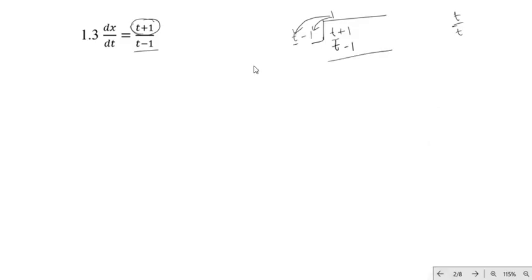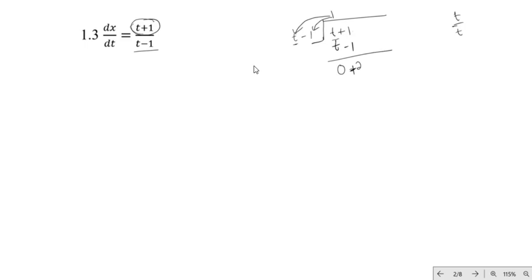Now you subtract. t minus t is 0, and then t minus minus 1 gives a positive 2. We stop here, which means that 2 is the remainder.